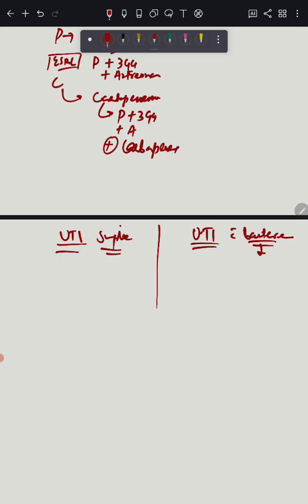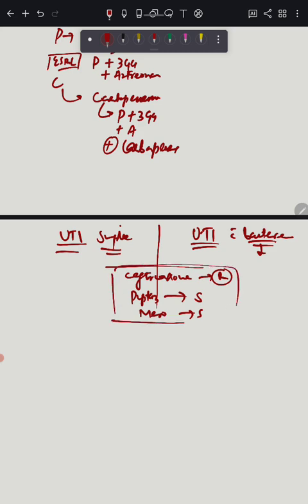Lab reports have shown that in both instances ceftriaxone is resistant, piptaz is sensitive, and Mero is sensitive. So how will you treat these 2 conditions?